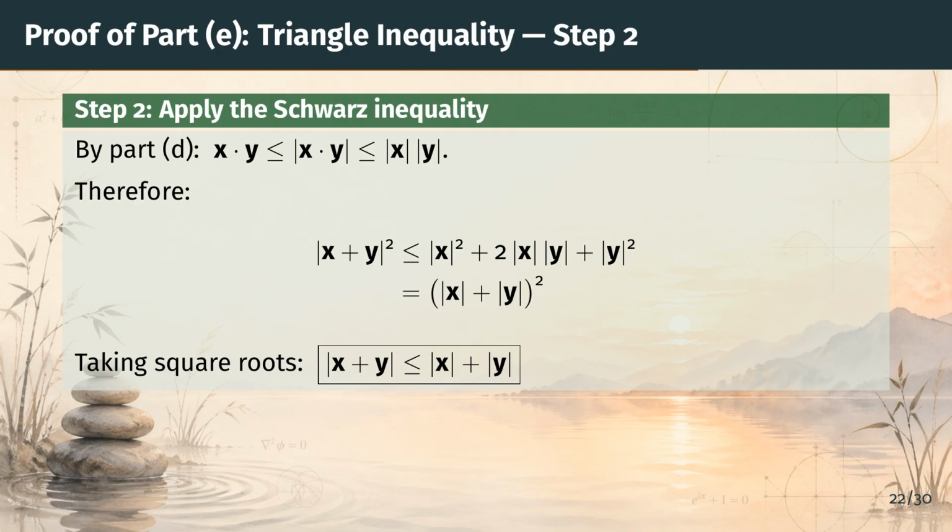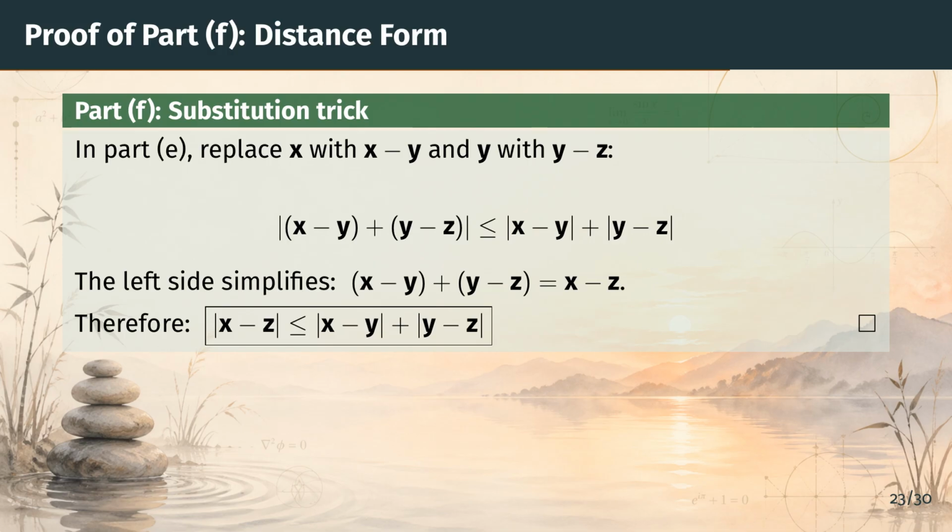Notice how elegant this is. The entire triangle inequality proof comes down to a single application of the Schwarz inequality to the cross term. Now let's finish with Part F. Part F is a direct consequence of Part E.